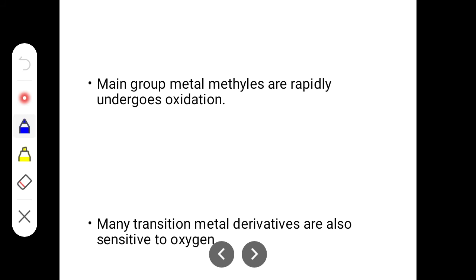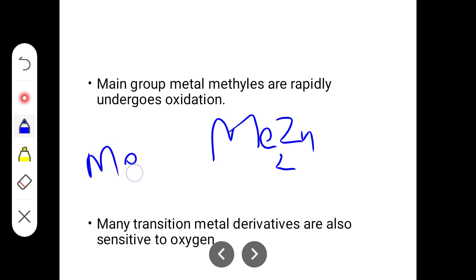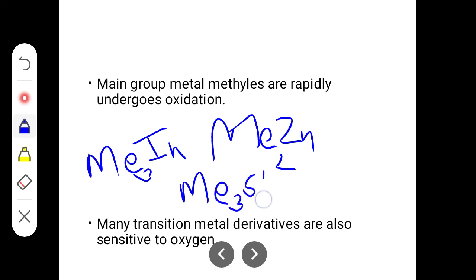If I give an example, Me2Zn, this is a main group metal methyl, and similarly Me3In, indium, and Me3Sb, antimony.